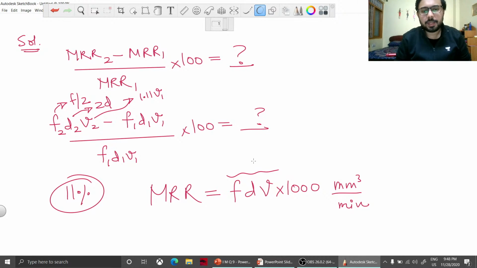So just don't make these questions confusing. That is a very genuine doubt that you had. But always remember, if this type of doubt comes, then remember that the parameters which are there in the equations are the ones on which the material removal rate or any other parameter is depending. So here T is not there, therefore material removal rate is not depending upon T, therefore we have not taken that. So I hope that is clear.